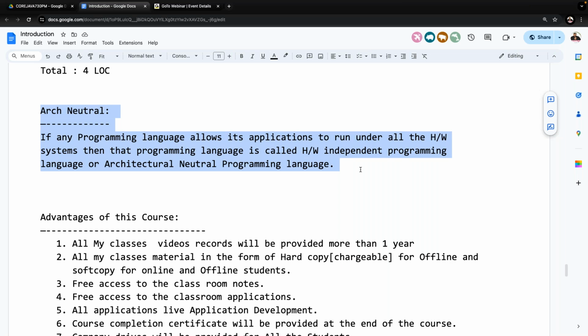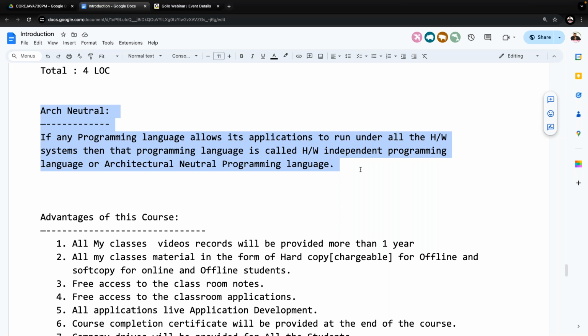It must allow its applications to run under all the hardware systems, not under a single hardware system. It should not be compatible with only one type of system. It must be available to every hardware system. Then only we can understand that the Java programming language is an architectural neutral programming language.